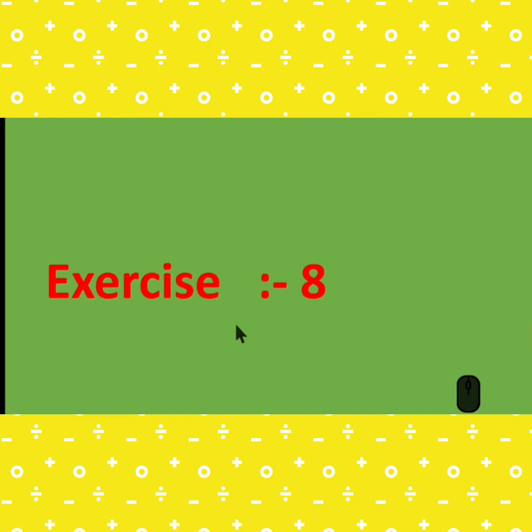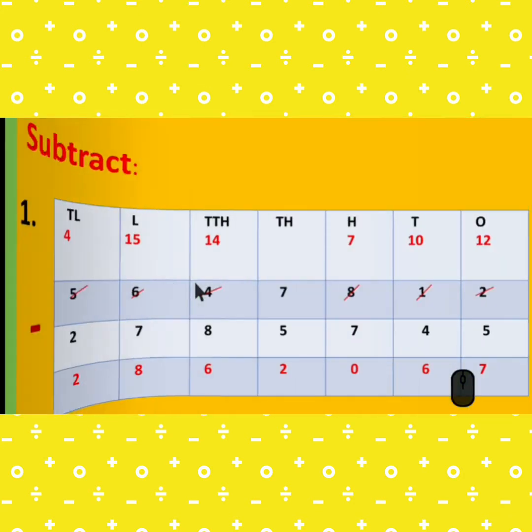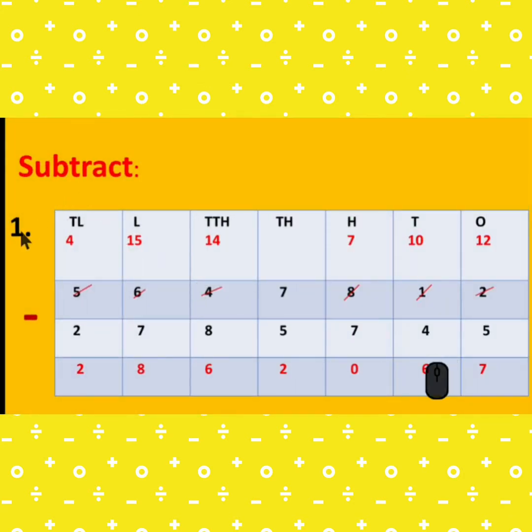Good evening, dear students. Today we are doing exercise 8. Subtract. First one is we have to subtract these two numbers. First number is 56,47,812 minus 27,85,745. So we subtract from the ones place.